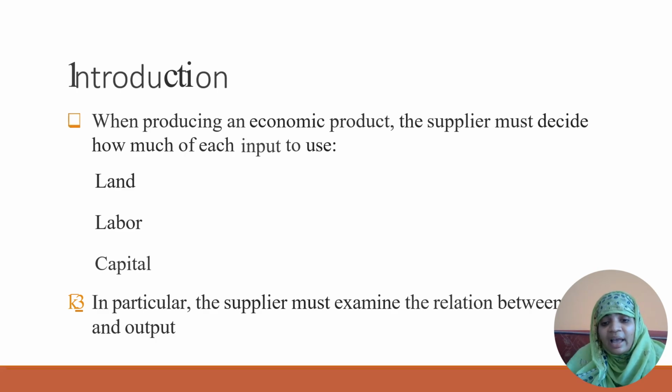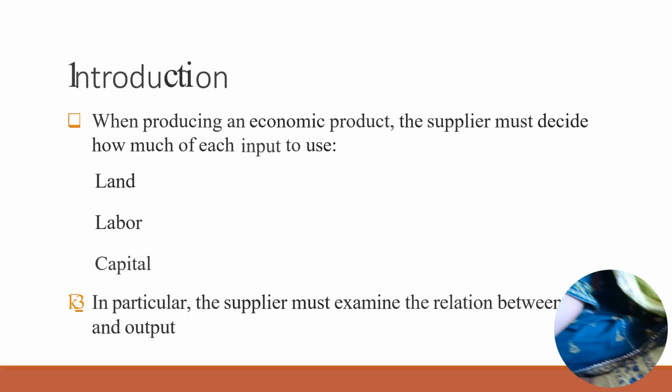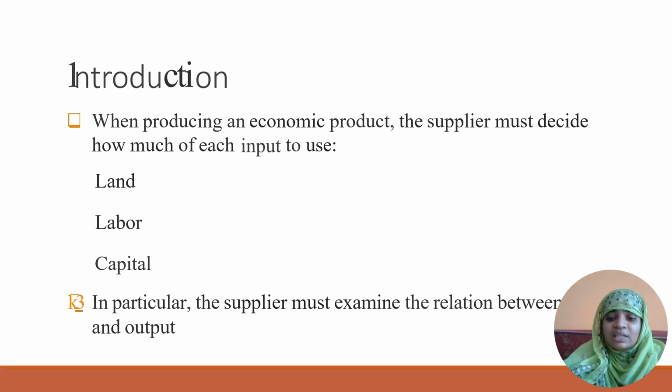These variables are capital and labor, which we can increase from 1, 2, 3, 4, 5, 6 like that. When we increase the number of units of variables, they are applied to a fixed factor of land.